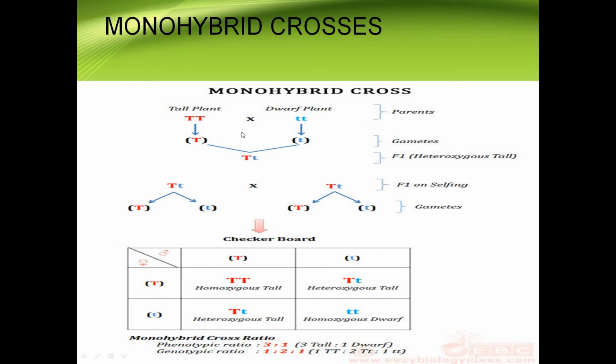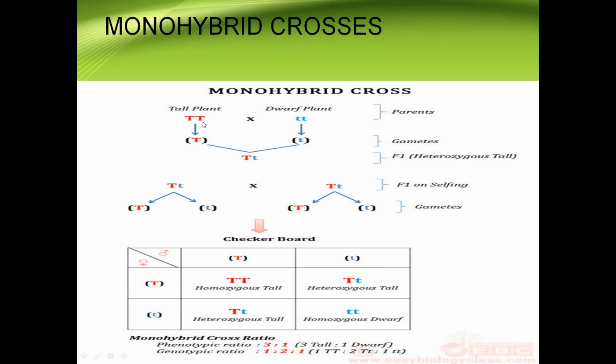This is heterozygous. This is homozygous: both letters are represented with either capital letters or small letters.